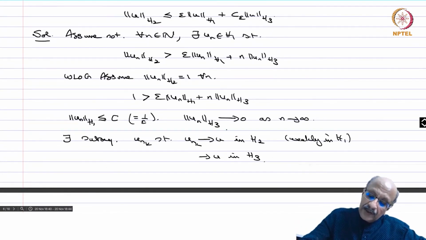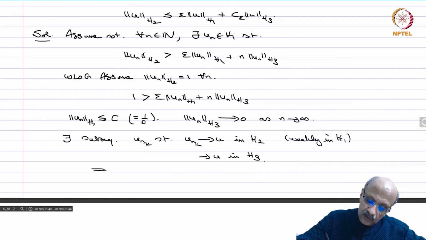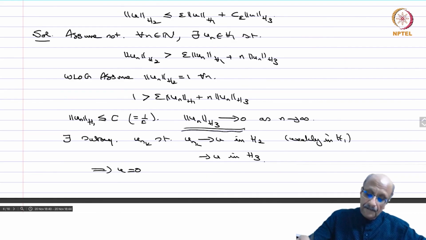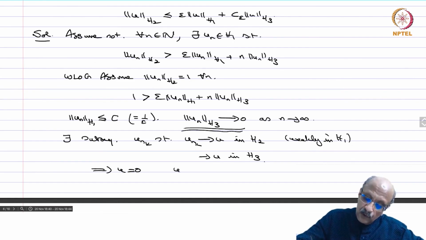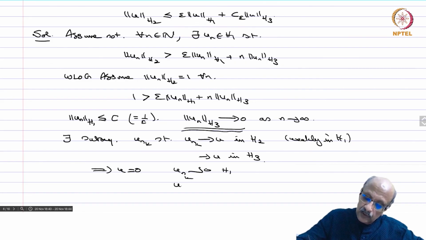But unk in H3 goes to 0, so this implies that u equals 0. So you have unk weakly goes to 0 in H1, unk goes to 0 in H2 and goes to 0 in H3 as well.